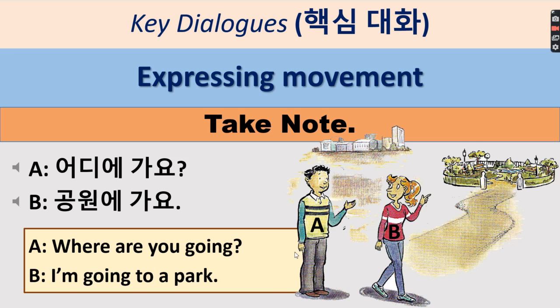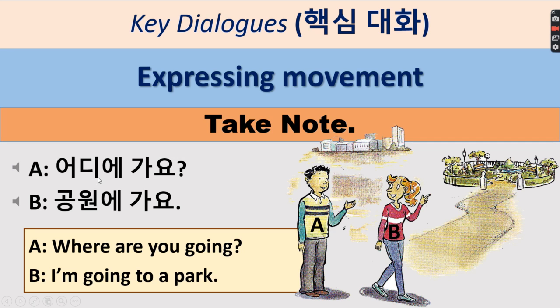In English, where are you going? That's the question of person A, and then person B answered, I'm going to a park. So let's see its equivalent in the Korean language. For where are you going? 어디에 가요? You have to raise the final syllable because this is a question.